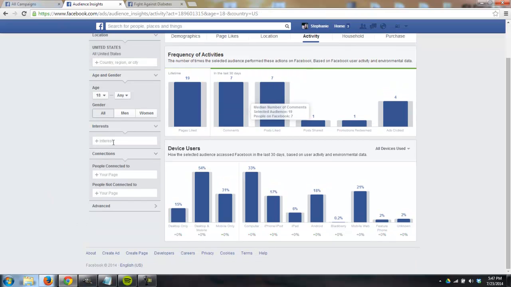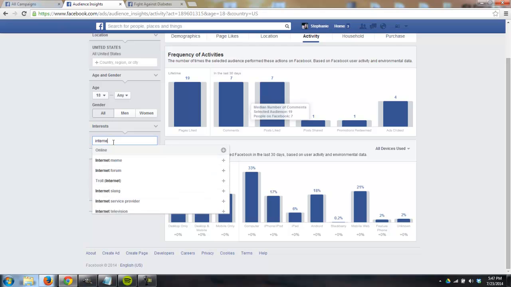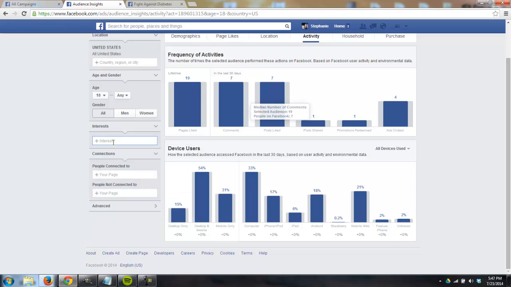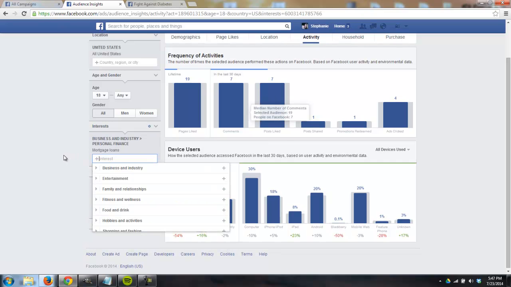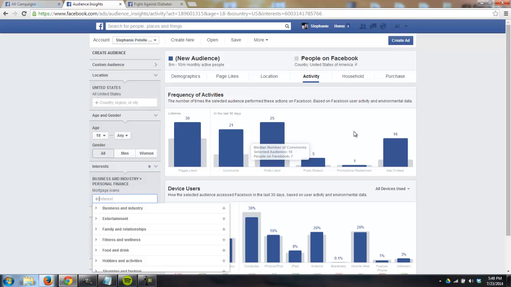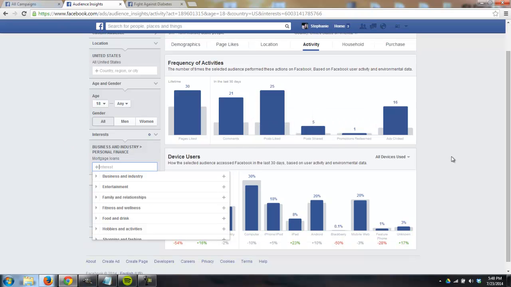So if we do something like, let's say, mortgages, mortgage loans. So we'll do this as kind of a dumb type of niche. So we're looking at 16. That's a little bit less ads clicked. The interaction with posts was a little bit less. This was half of the vegans.